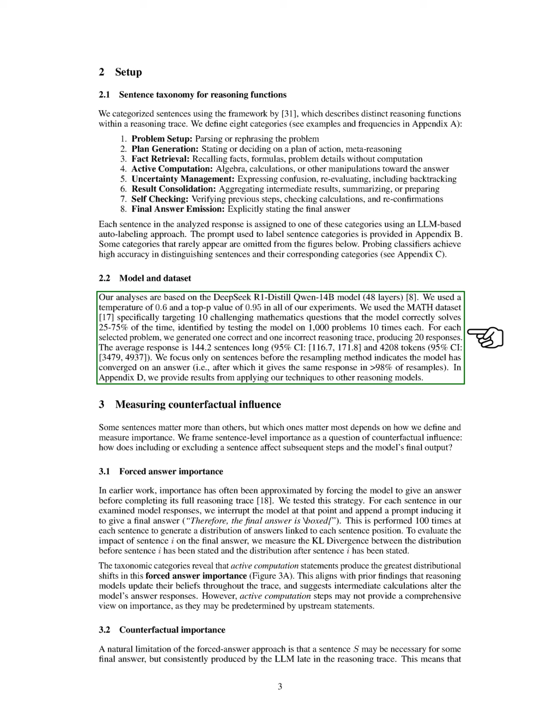We focused on the math dataset, which includes challenging math questions that the model solves correctly 25 to 75% of the time. For each problem, we generated both correct and incorrect reasoning traces, resulting in an average of 144.2 sentences and 4,208 tokens per response. We concentrated on sentences before the model converged on an answer, ensuring our analysis was relevant. Additional results from other reasoning models are provided in the appendix.